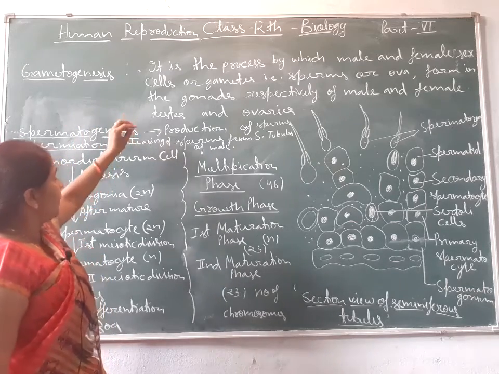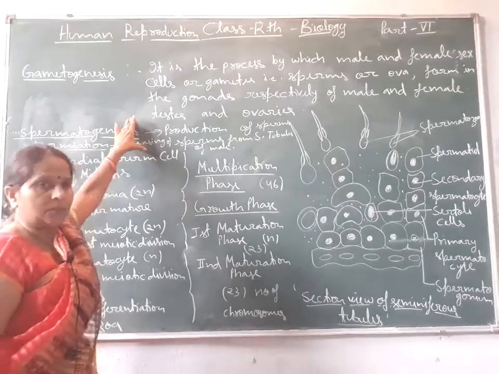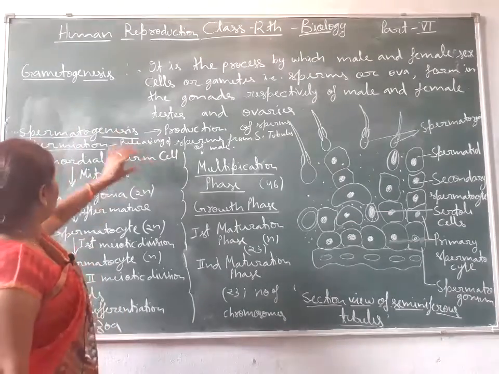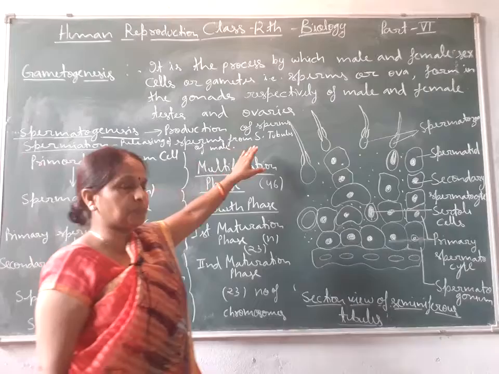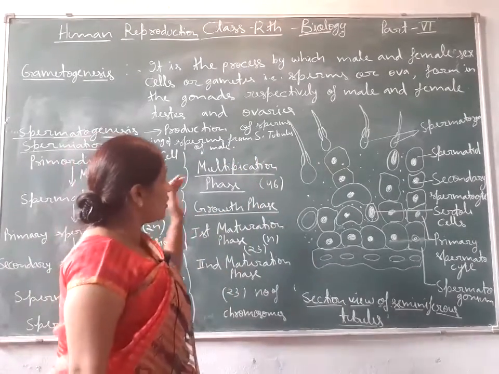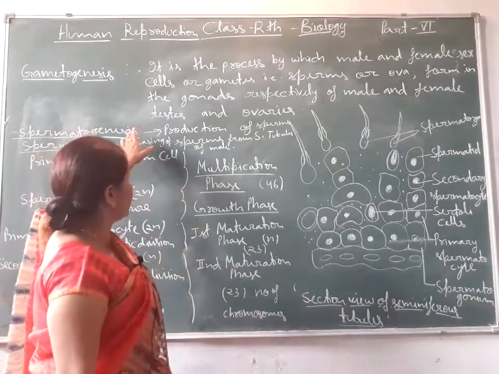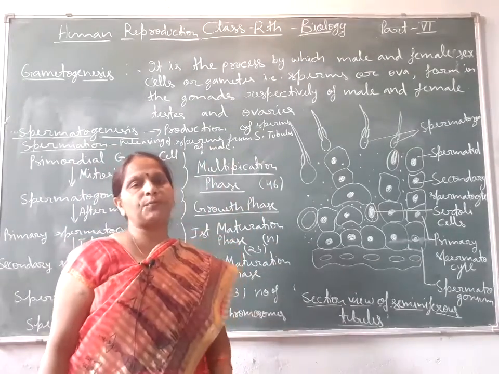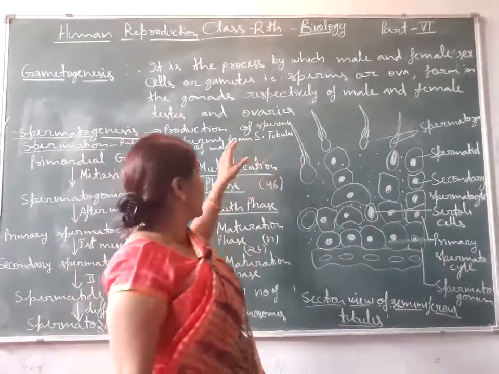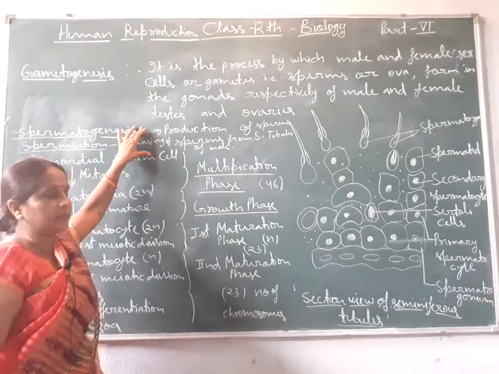Firstly, we will see about spermatogenesis, the production of sperms. In male, there is formation of the sperms by the process of gametogenesis. This process is known as spermatogenesis, while in case of female, this process is known as oogenesis. So, firstly, we will see about the spermatogenesis.